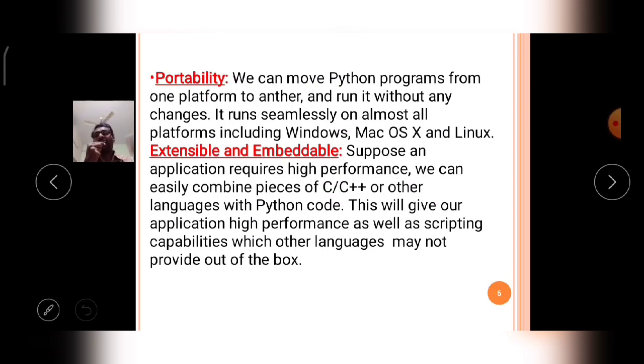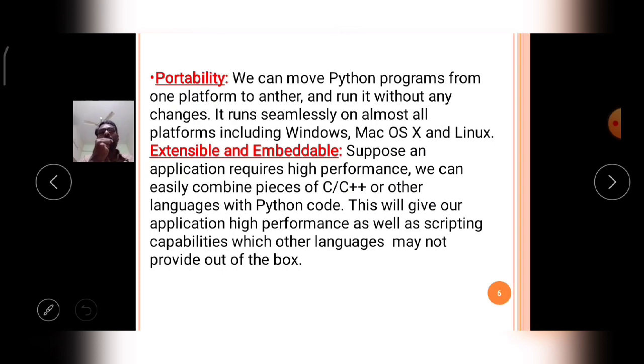Whatever the configuration of the particular electronic device, whatever the operating system used in that device, the Python application works happily without giving any errors. This type of characteristic is called portability. So Python is a portable language.